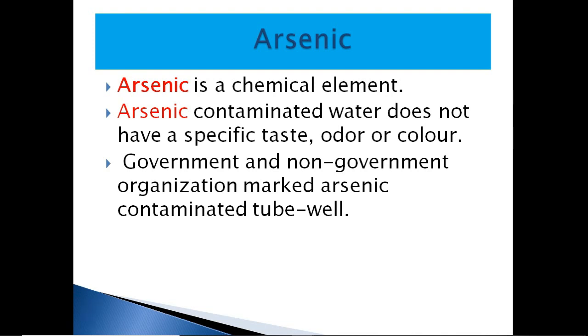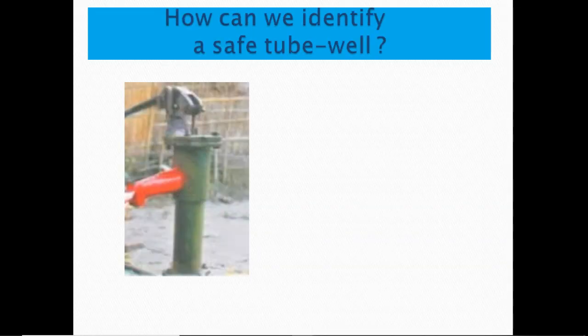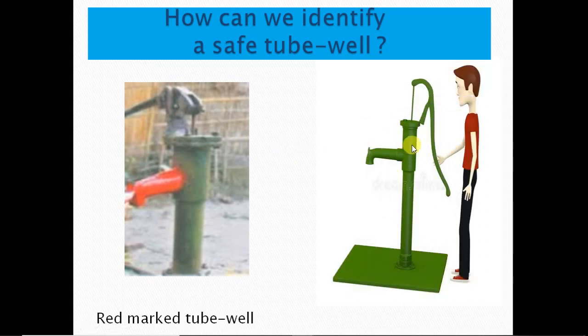Government and non-government organizations marked arsenic contaminated tube wells. So when we see a red marked tube well, that means this is an arsenic contaminated tube well. We avoid it. And when we see a green marked tube well, we use it for our drinking and cooking.